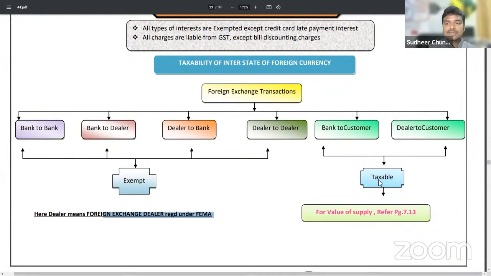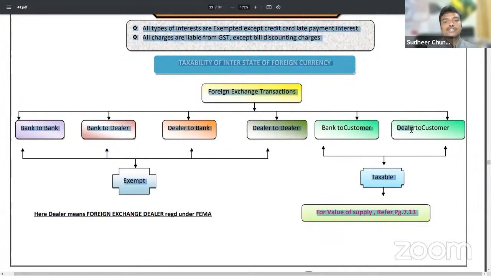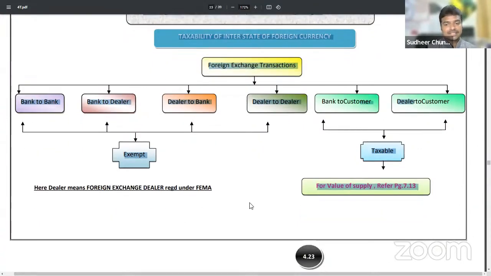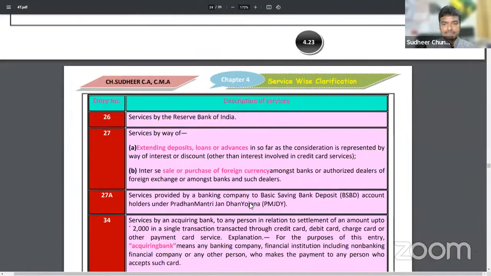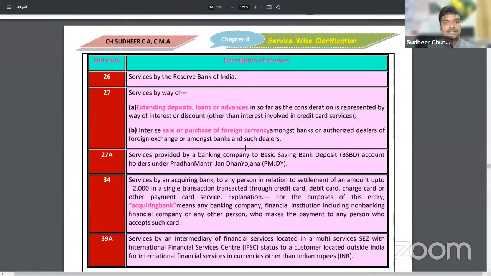Then what is taxable, sir? Bank to customer, dealer to customer will be taxable. For this one also we now have separate valuation rules, based on which we have to decide. Coming to the next one.